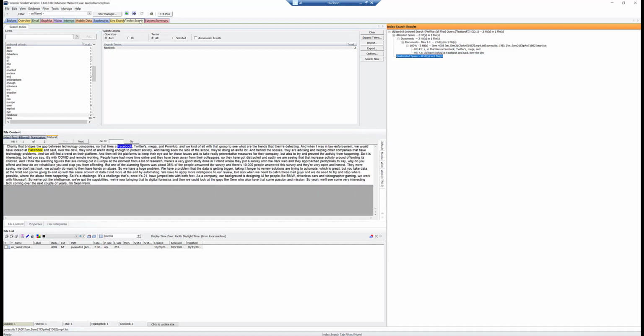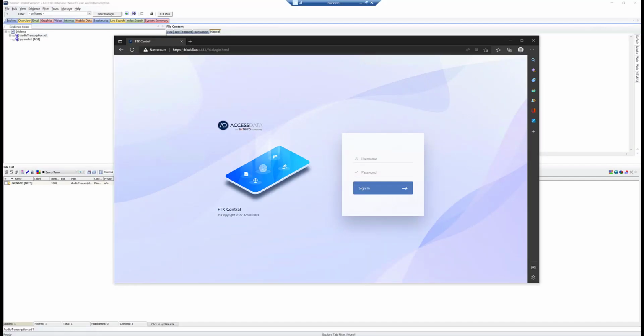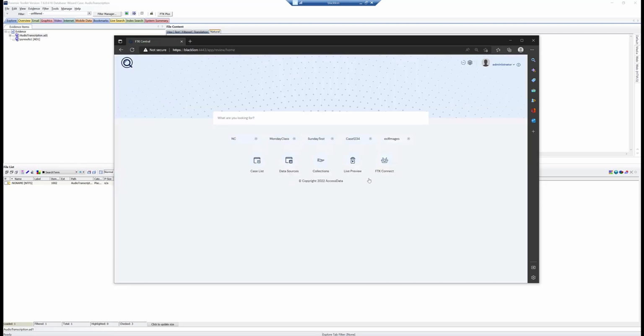Another cool thing about combining it with something like FTK is the ability to automate. So to utilize the automation, you need to have FTK Lab Enterprise or Central. And so I will walk through that right now and show you how cool this can be. So we'll log in to FTK Central, but what we want to look at is FTK Connect. FTK Connect is our automation engine, automation API.